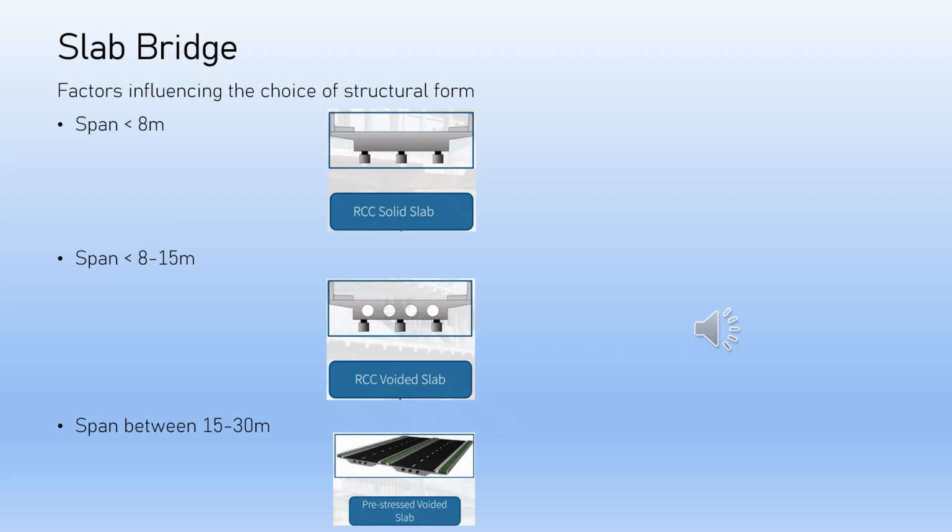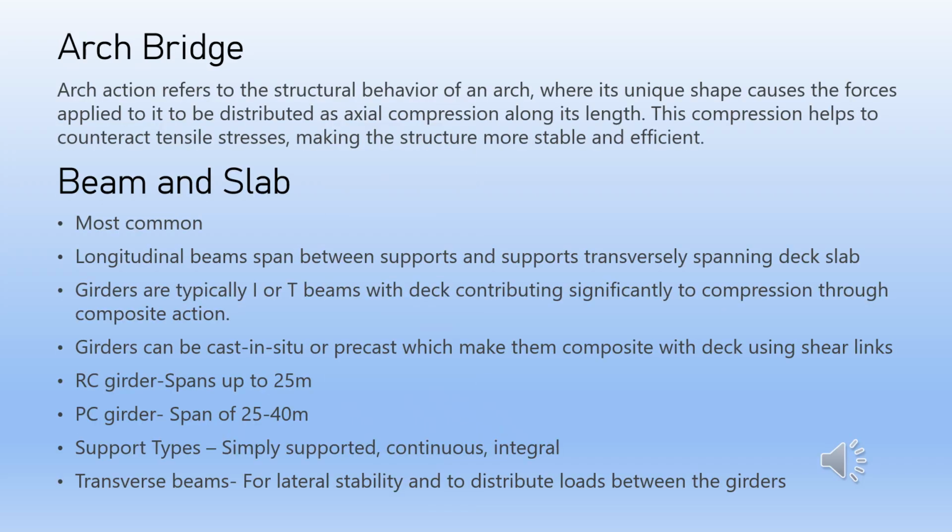Overall economy, when compared to other structural forms, also depends on the loading type, clearance below the bridge, skew or curvature, etc. The main flexural member shall be RCC solid slab for spans less than 8 m, RCC voided slab for spans between 8 to 15 m, and pre-stressed voided slab for spans between 15 to 30 m. Arches are attractive as well as one of the earliest and crudest methods of pre-stressing in bridge construction. Even today, spans up to 550 meters are constructed using this structural form.